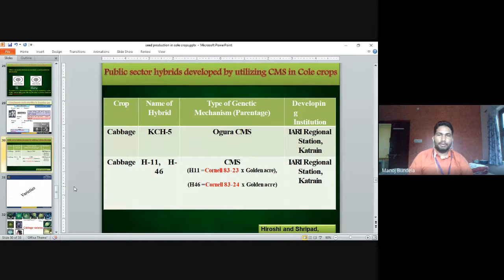Public sector hybrids developed by CMS are KCH1 in cabbage, H11 and H46. KCH1, H11, H46 are developed by CMS, cytoplasmic male sterility, at the IARI regional station, Katrain. So both are developed by the IARI regional station, Katrain.